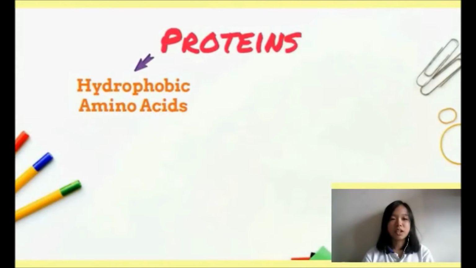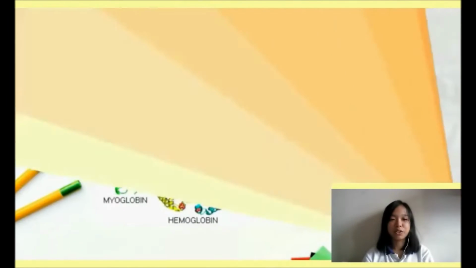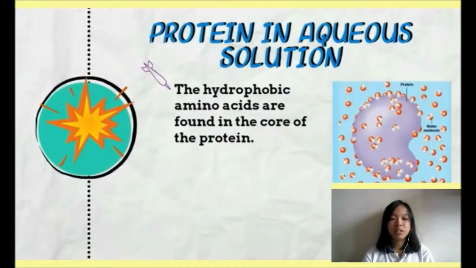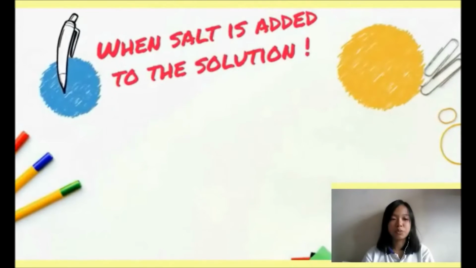Protein is a sequence of amino acids that consists of hydrophobic amino acids and hydrophilic amino acids. When protein is added in aqueous solution, the hydrophobic amino acids are found in the core of the protein. The hydrophilic amino acids at the surface of the protein interact with polar water molecules through hydrogen bonds.